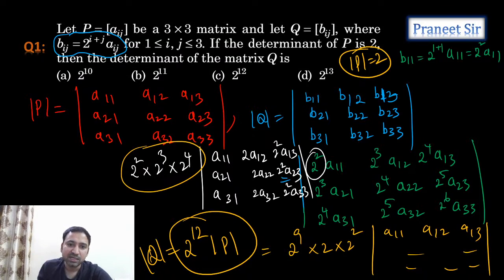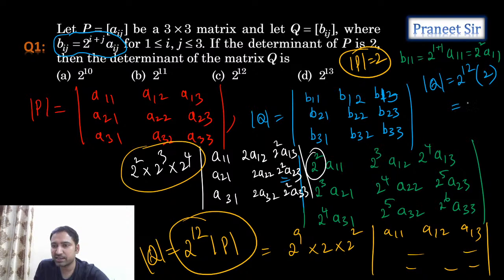So when we calculate mod Q here, mod Q is equal to 2 power 12 into mod P. Mod P value we know that it is 2. So in total, 2 power 13 we are getting. So the 4th option is correct.